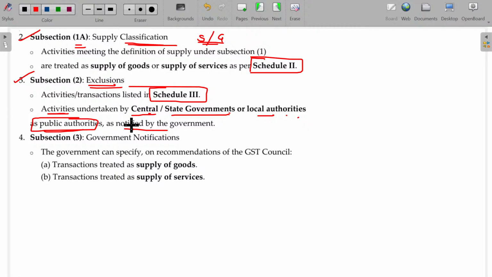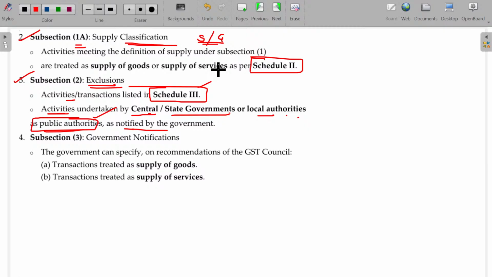I'm having life threats, sir, give me police protection. If you demand police protection from the government, of course, they will give. For their consideration, GST will not be applicable, because they are doing this as a public authority. Water connection, sewerage, cleaning the road and street lights and all, these are the things done by the central government, state government, local authority in the public authority's capacity, and those activities, if notified in the Gazette, will be considered not taxable. And usually the activities or transactions listed in schedule number 3 are excluded.